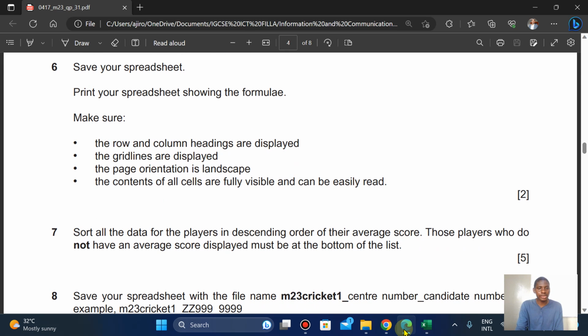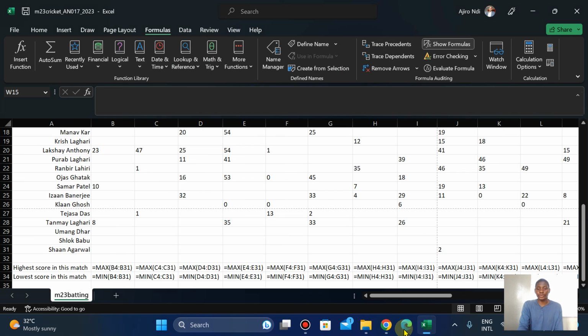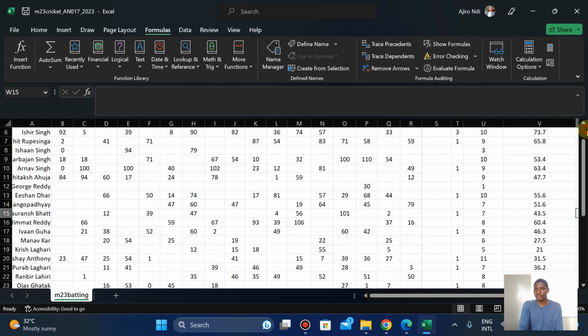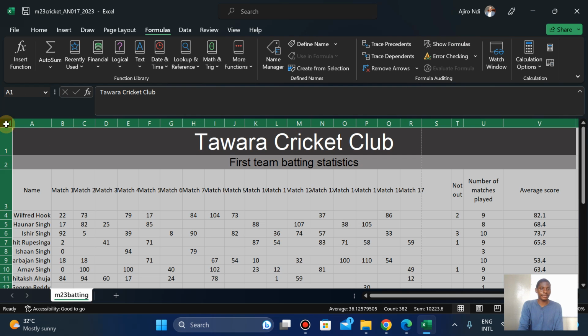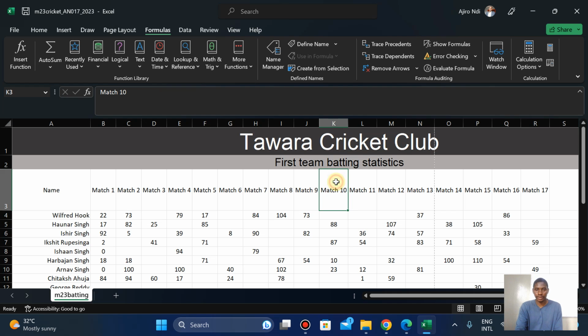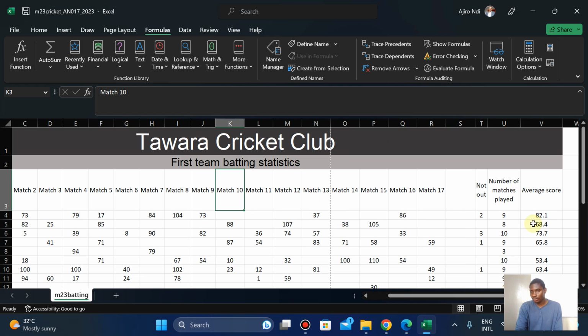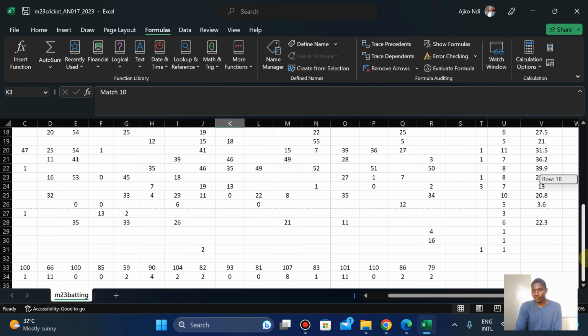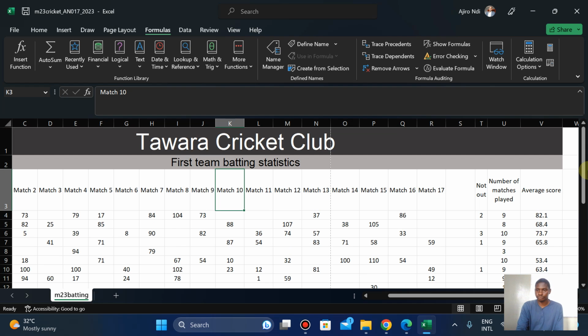Now the next one is, okay, let's take it. We're done with the formulas, so let's hide the formulas, okay, and click here. Then in between A and B, as usual, you do this, right? Okay, so I can click here. Just want to check this. Okay, so we have this, right?